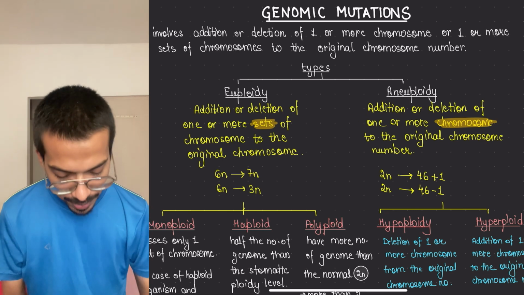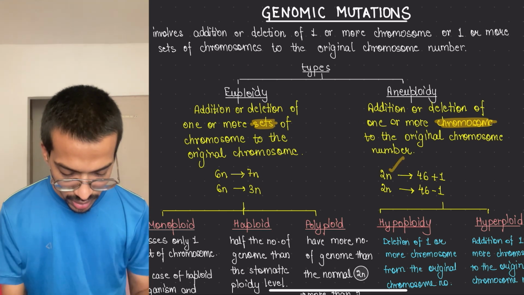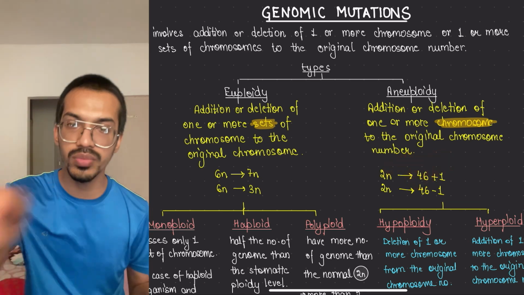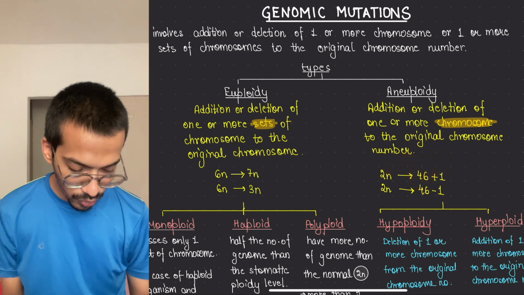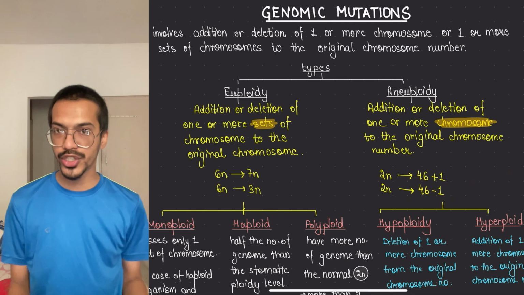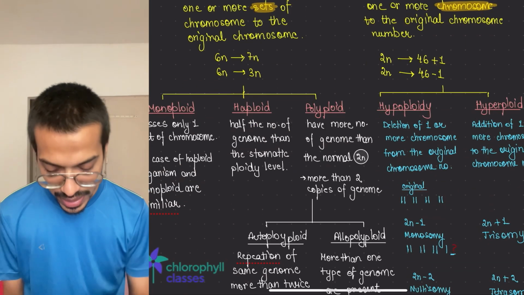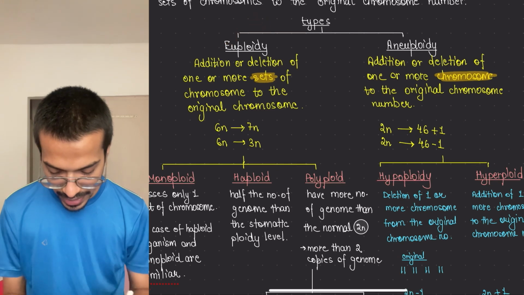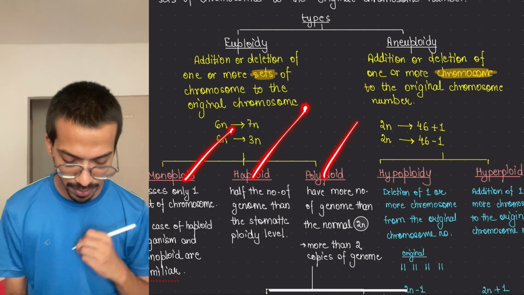Okay, so here what happened, if 2n is the condition, 46, and 1 is added, an extra chromosome came up, or 1 became reduced. Okay, so next are the types of it. For euploidy we have 3 types: monoploidy, haploidy and polyploidy.